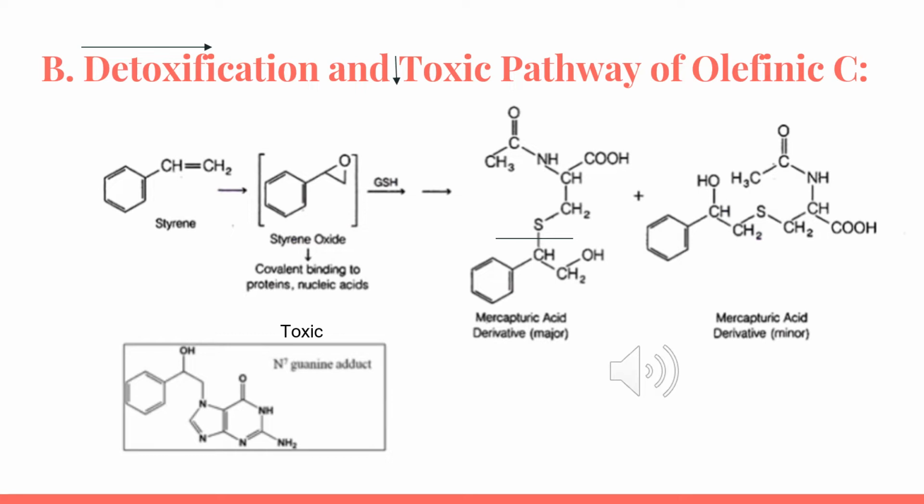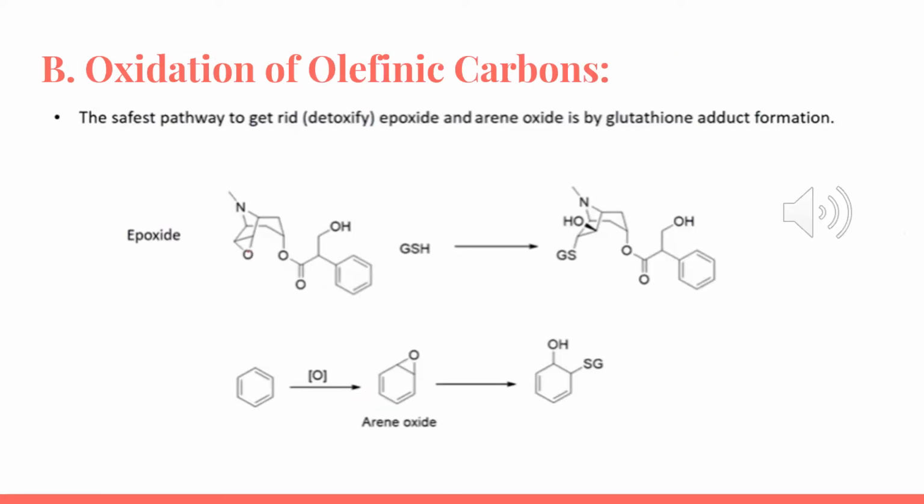Styrene, which is used chemically in the industry, can be metabolized at the level of the ring or at the level of the C double bond C, which is our concern now, and the major metabolite binds to the glutathione and forms a non-toxic metabolite via phase 2 detoxification glutathione conjugation. This is how the detoxification process occurs, which is the safest pathway to get rid of the epoxide and the arene oxide, by the glutathione adduct formation.